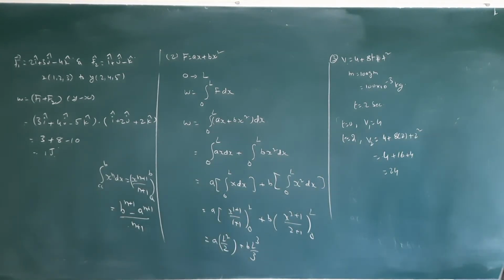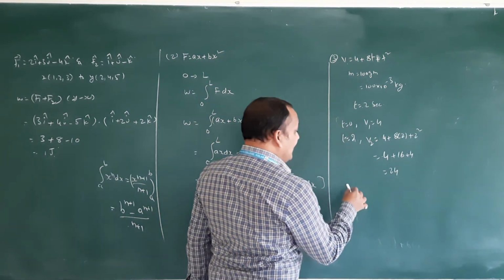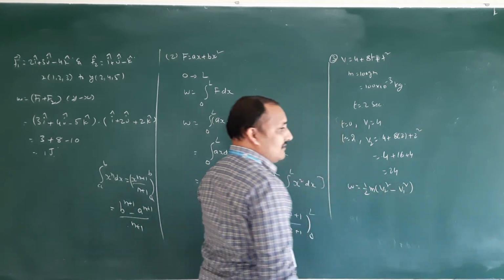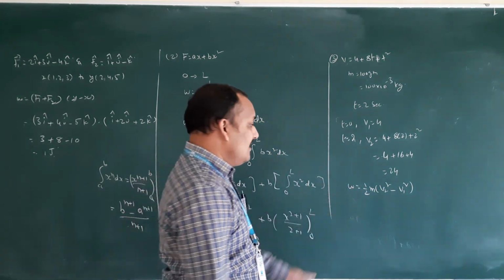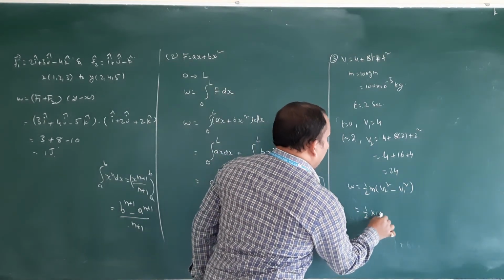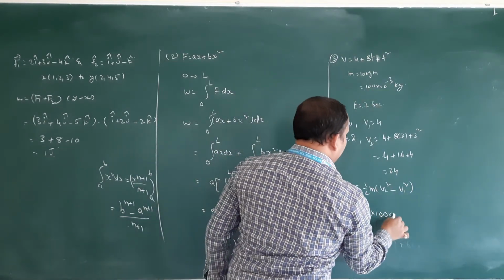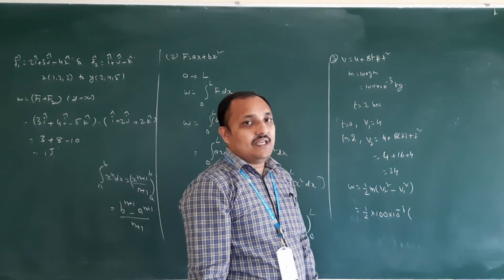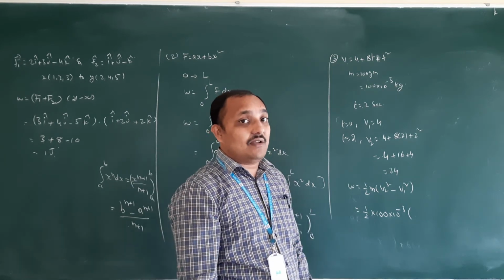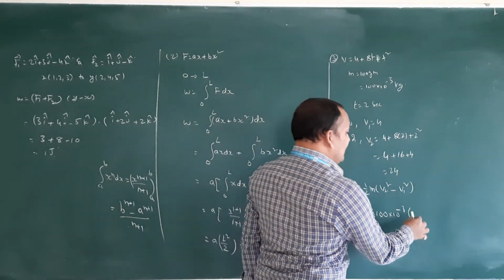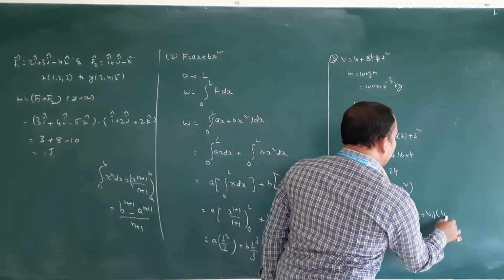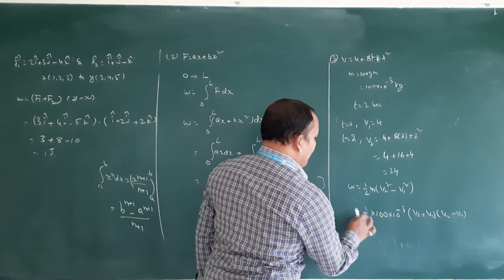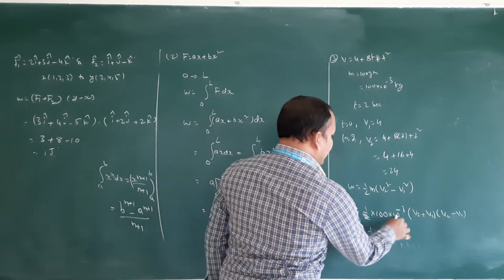What are they asking? Work done. So whenever velocities are given, the work done equation is half m v2 square minus half m v1 square, final velocity and initial velocity. So half into 100 into 10 power minus 3, into 24 square minus 4 square. If it is going to become big, 24 square, if you are not able to calculate, then the a square minus b square formula you can apply, v2 plus v1 into v2 minus v1. Because in this one you should not use calculator.